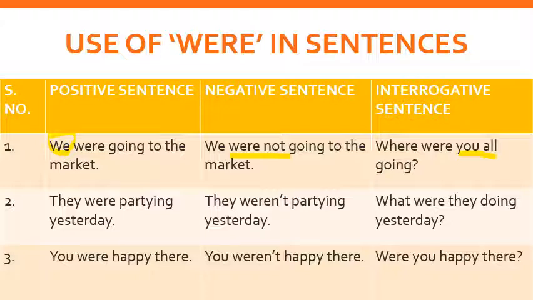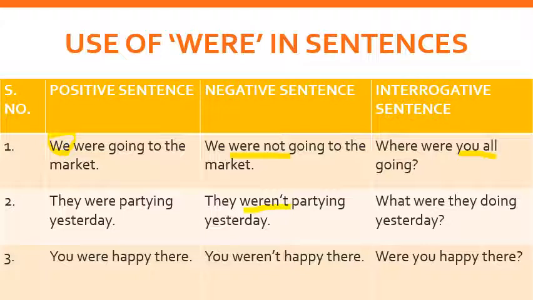तो जब आप आंसर करेंगे तो क्या कहेंगे? हम सब मार्केट जा रहे हैं. We were going to the market. They were partying yesterday. They weren't partying yesterday. वो पार्टी कर रहे थे, वो पार्टी नहीं कर रहे थे. What were they doing yesterday?